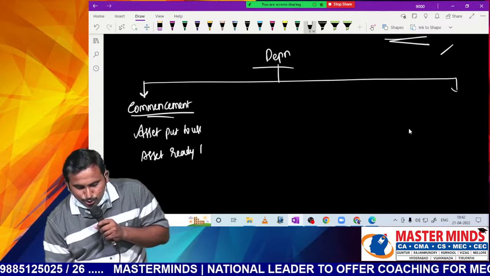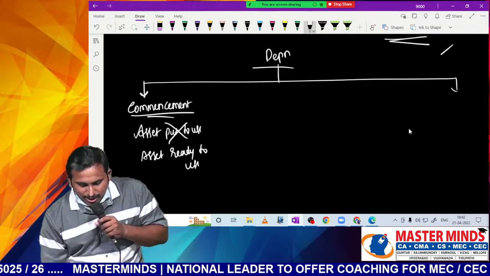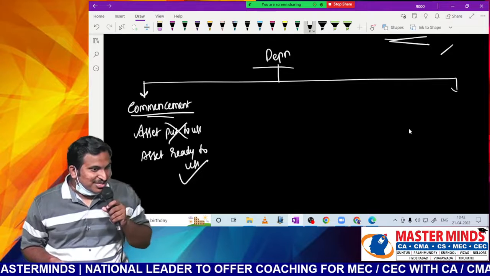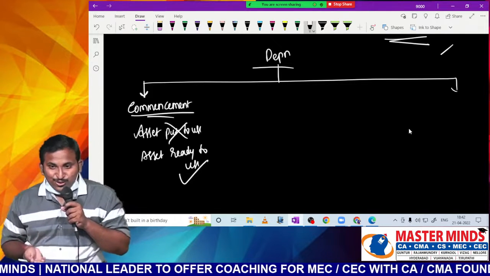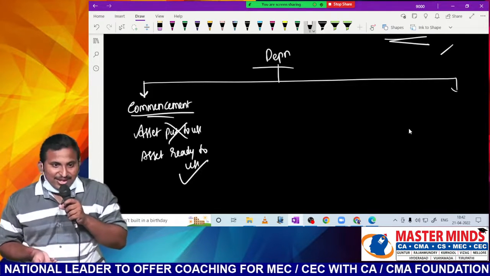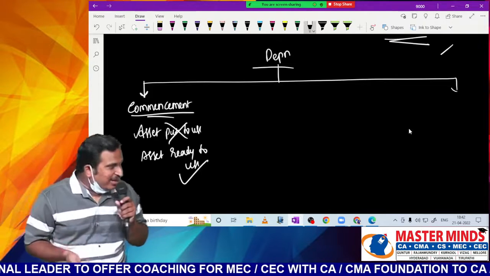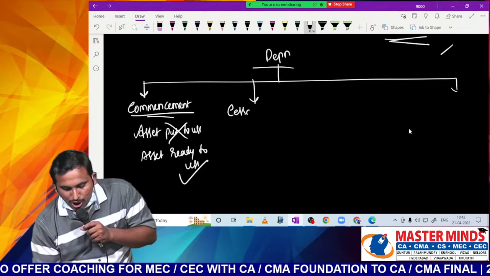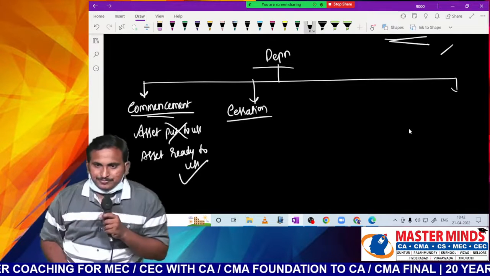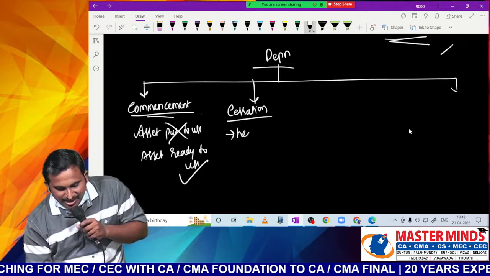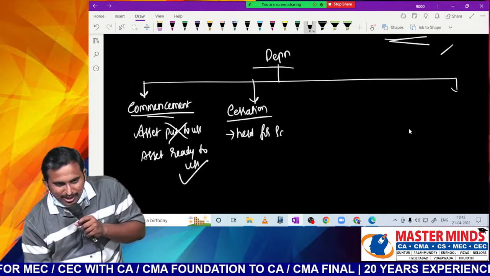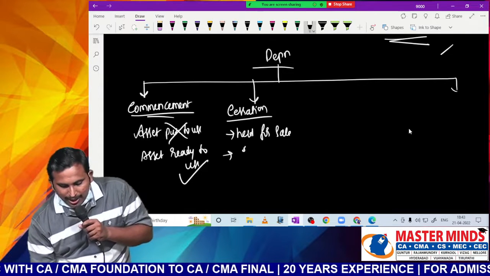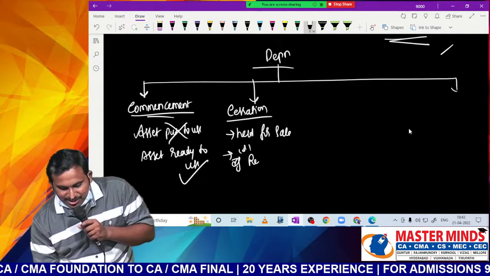It is not put to use, sir, because you might have heard that depreciation is for wear and tear also. What is the depreciation for wear and tear? Even if you do not use it, wear and tear will happen. So when it is ready for use only, depreciation will start. When should we stop providing depreciation, sir? When it is held for sale. Usually when it is held for sale, depreciation will be stopped, or another possibility might be if residual value is